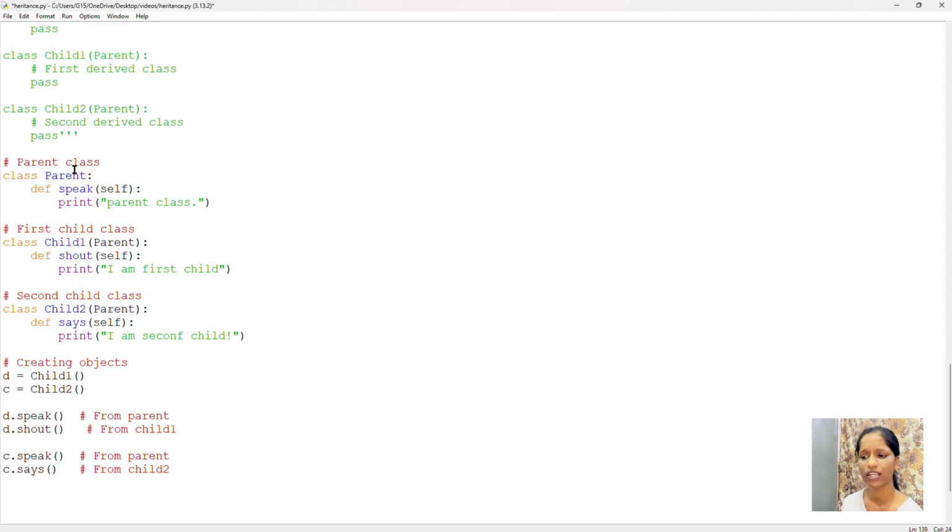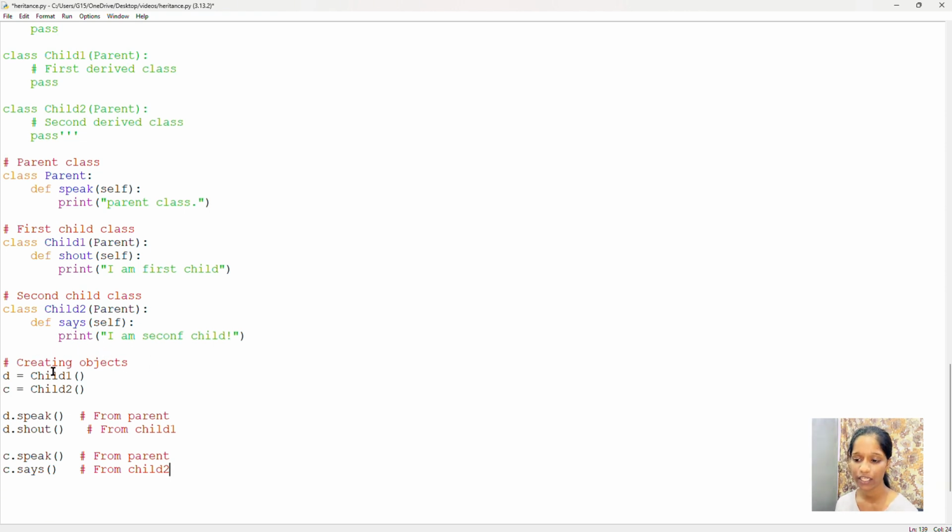First I'll be creating a parent class or the base class and write a method in it which prints parent class, and next I'm going to create a class for child 1 which inherits the properties of parent. So I'm writing here parent and I'm creating a method here whose name is shout, and it prints I'm first child, and same for second child, but I'm creating a method named says, where it prints I'm second child.